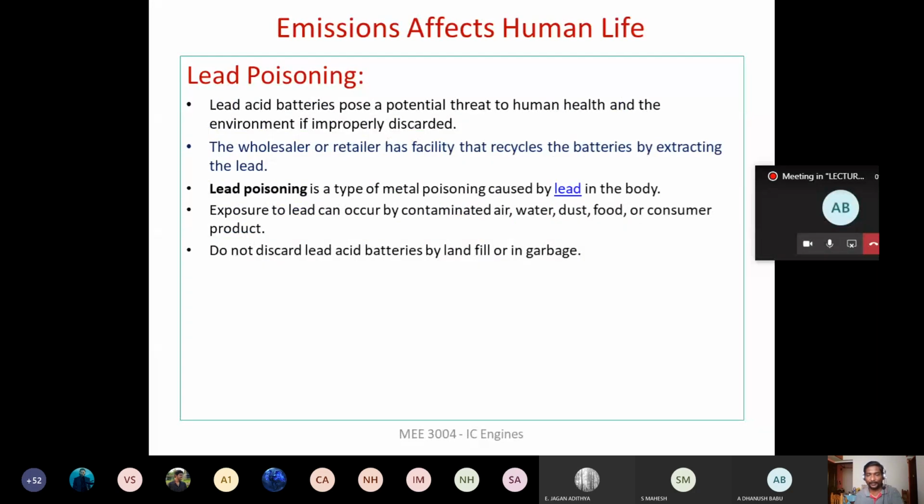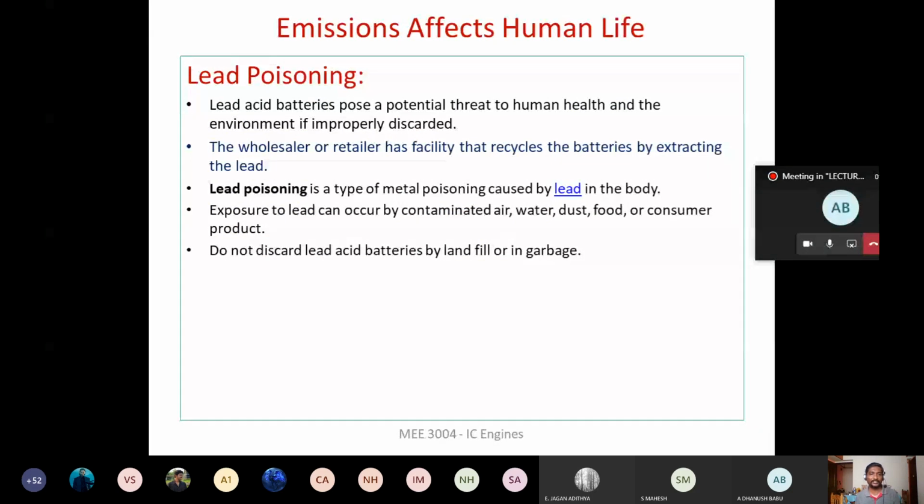And coming to automobiles, we use batteries, and lead acid batteries are predominantly used, and lead is considered a poison. This is a threat to human health, and it affects the health of human beings widely. Now, if you want to scrap a battery after using it, you should not throw it into the garbage or for landfilling.